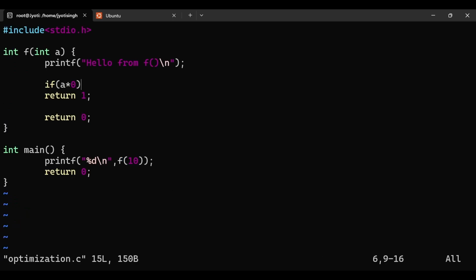So this condition, a is equal to 0, was not evaluated. A is 10, 10 into 0 is 0. If 0, false condition. So in this case, the compiler has removed the multiplication and generated, conceptually, return 0. So the compiler is optimizing the meaning, not just the appearance. It has completely removed this code part.